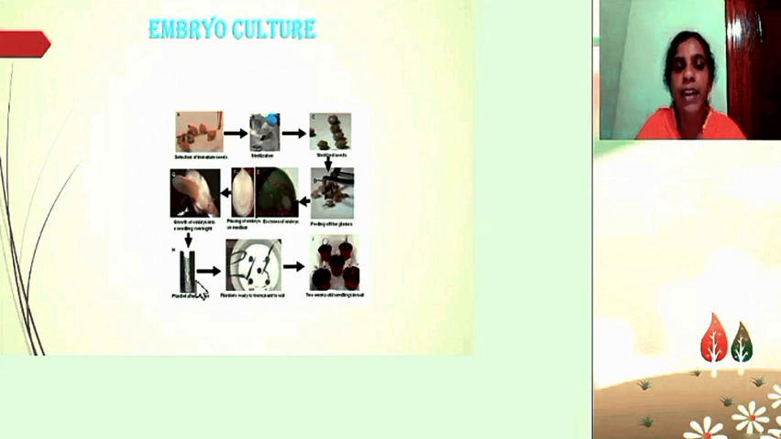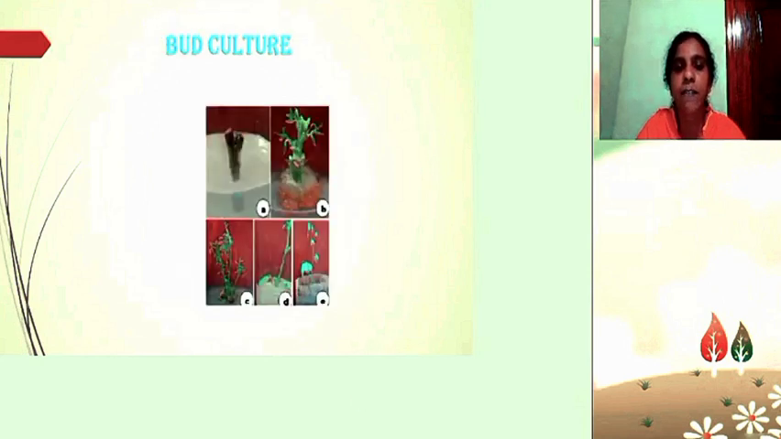Then this plant can be transferred to sterilized soil, then to the greenhouse and then to the field level. Here the plantlet arises directly from the embryo, and so this process is called direct organogenesis.